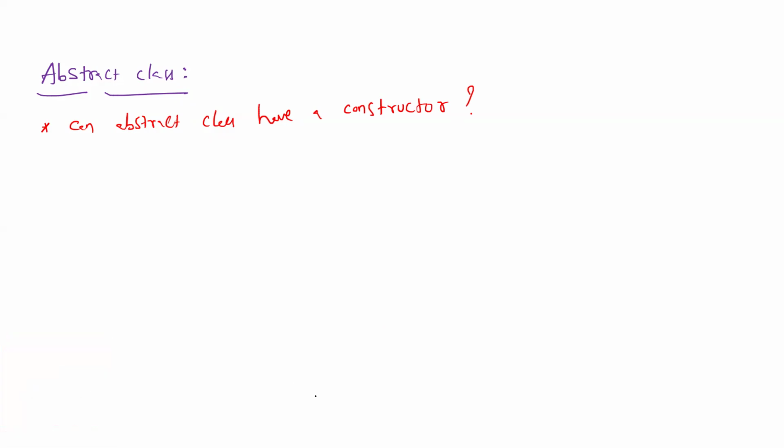But so far, for every class, can we create the object or not? According to whatever we have discussed, yes. But for an abstract class, can we create the object? No. When it is not possible to create the object, will this class have a constructor? Yes or no?